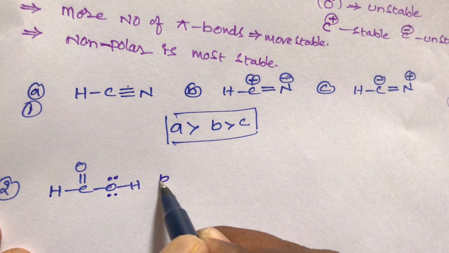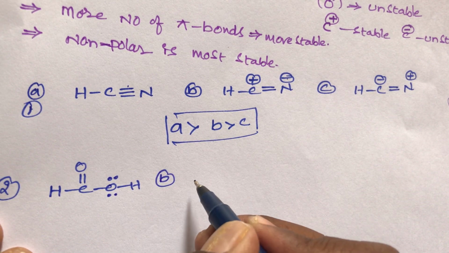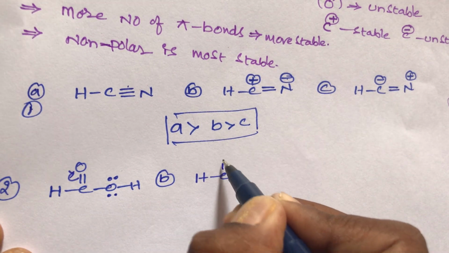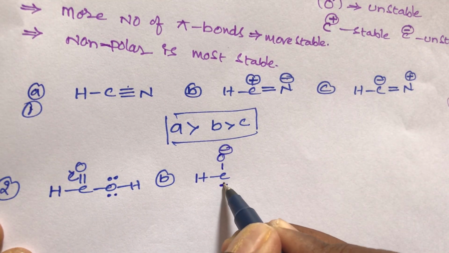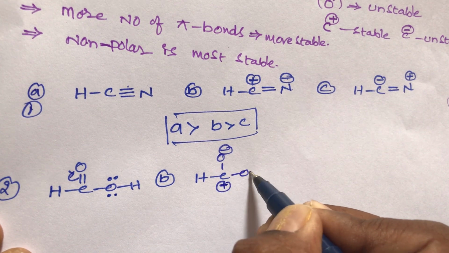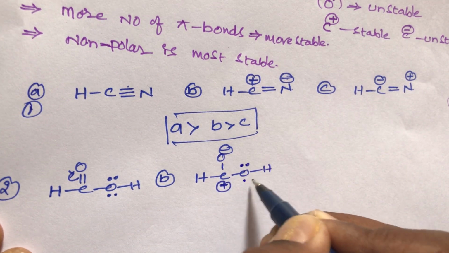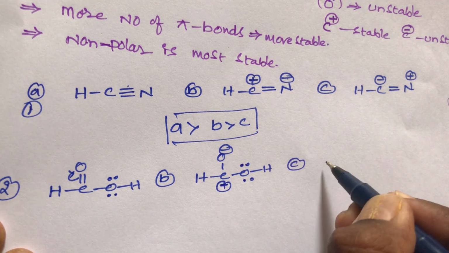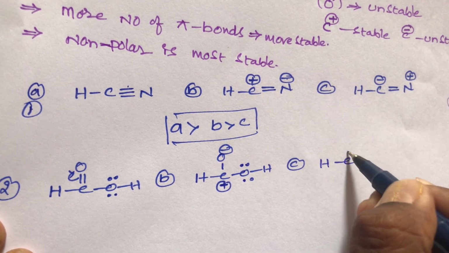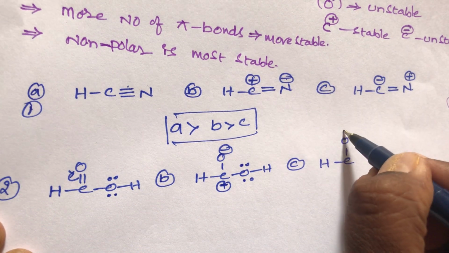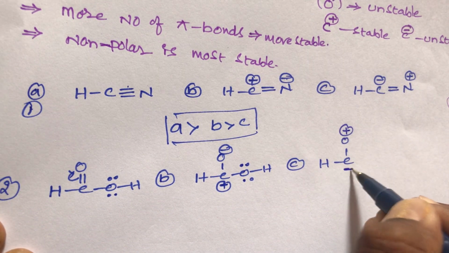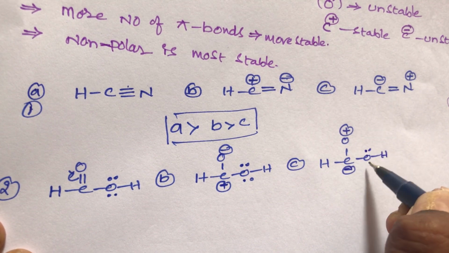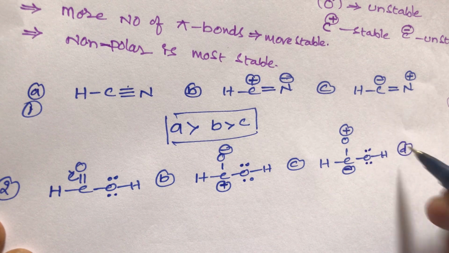This is compound A. Then compound B: for example, this bond shifts to here, giving O minus, and this carbon becomes positive. Then compound C: this bond shifts down, this becomes positive and this carbon negative. Same thing.